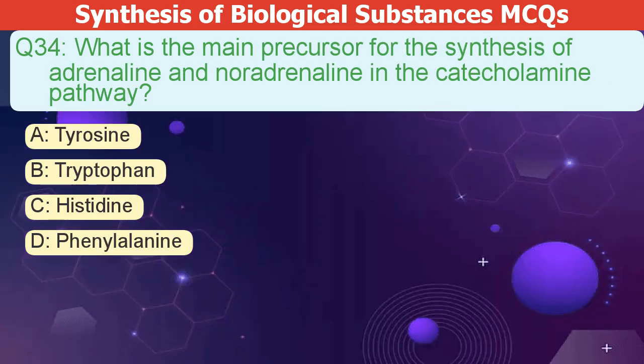What is the main precursor for the synthesis of adrenaline and noradrenaline in the catecholamine pathway? A. Tyrosine. B. Tryptophan. C. Histidine. D. Phenylalanine.